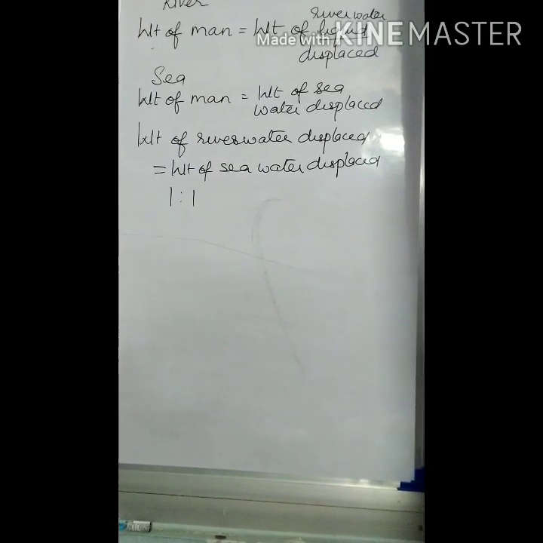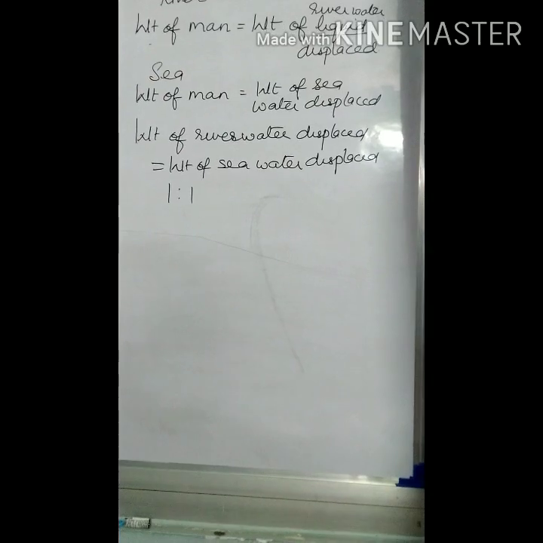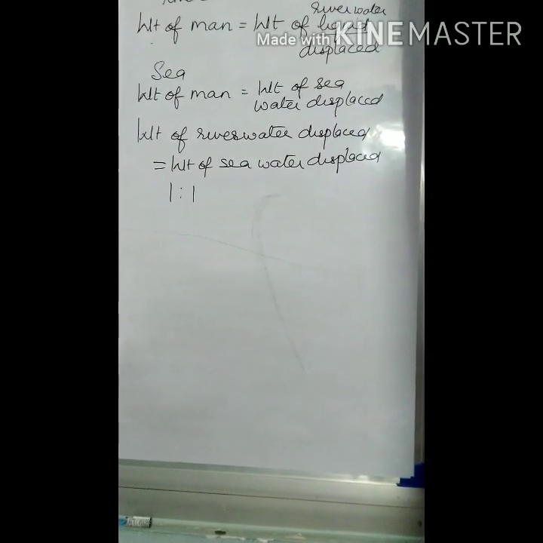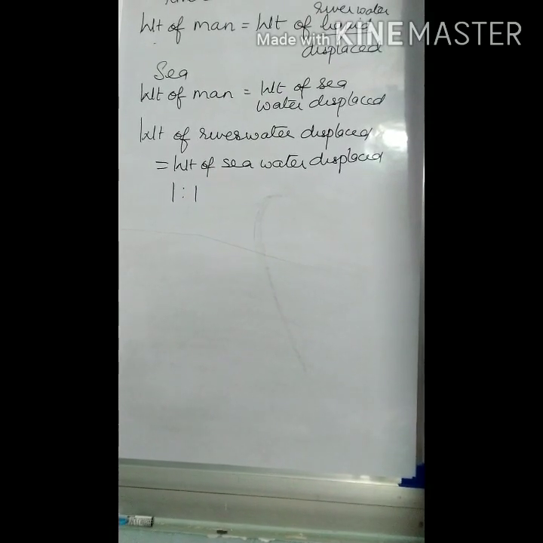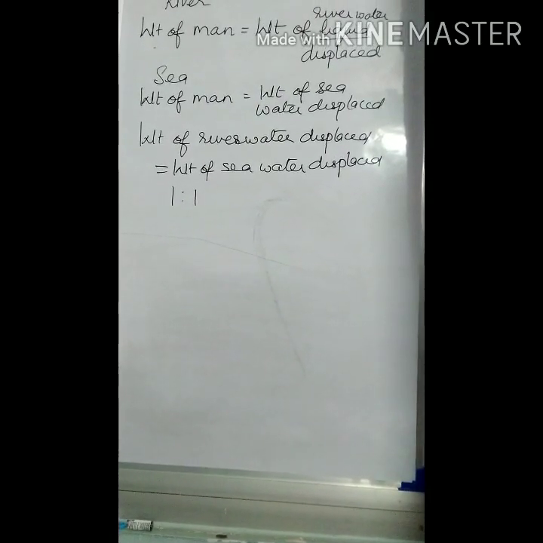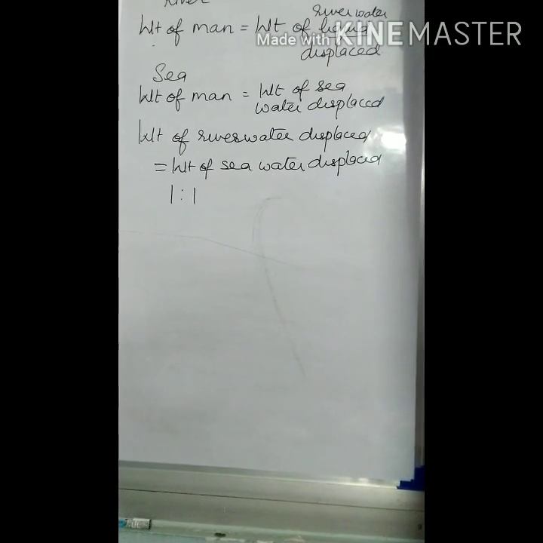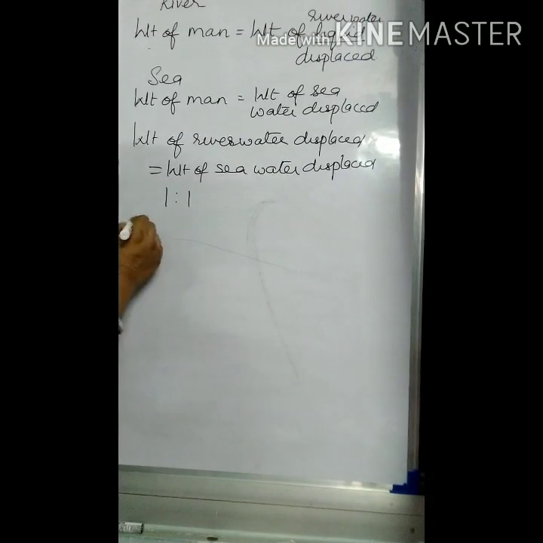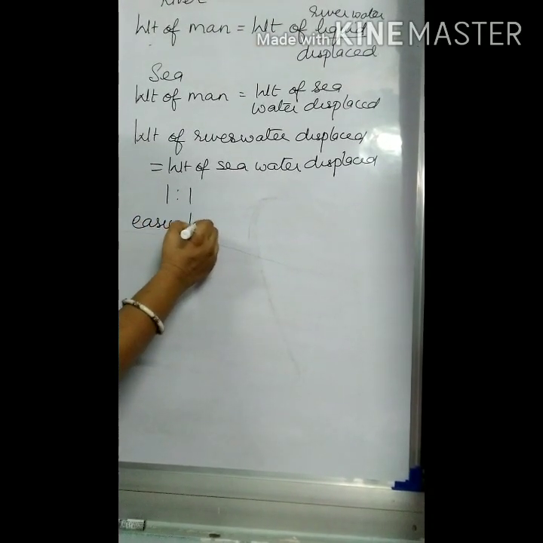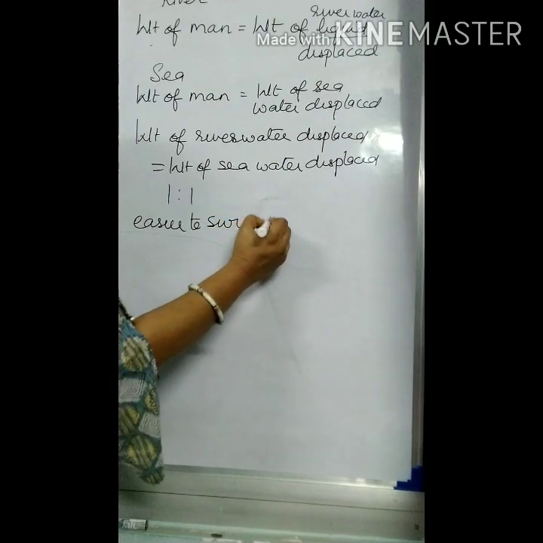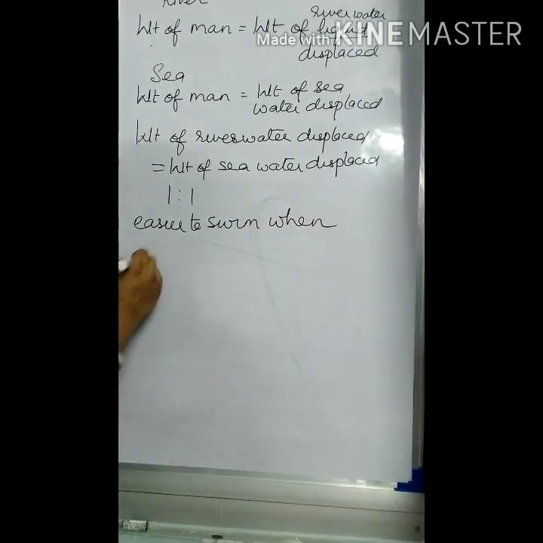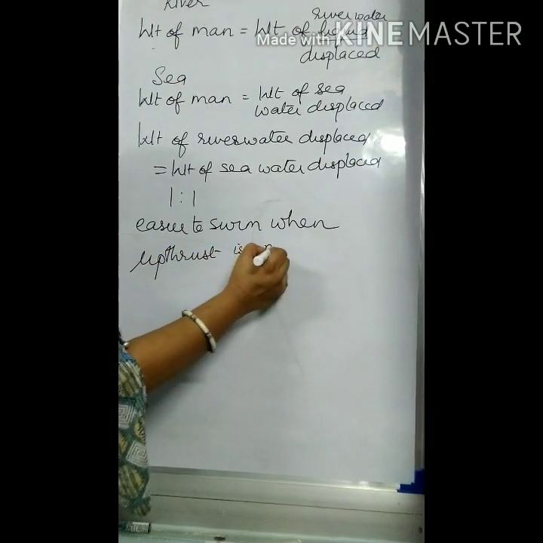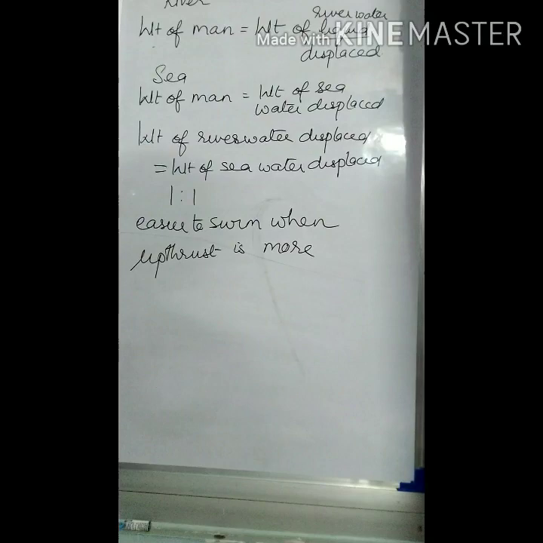Now the second part says, where does the man find it easier to swim and why? Now see, where will a man find it easier? You don't have to drown. You have to keep yourself above. So you will be above when upthrust acting on you is more. So it will be easier to swim when upthrust is more.